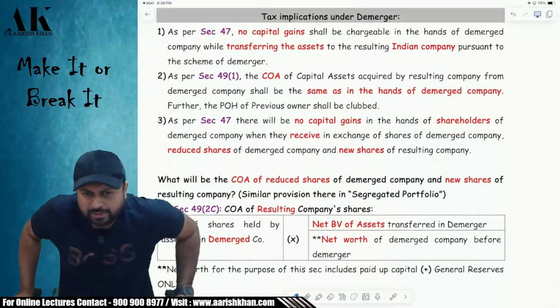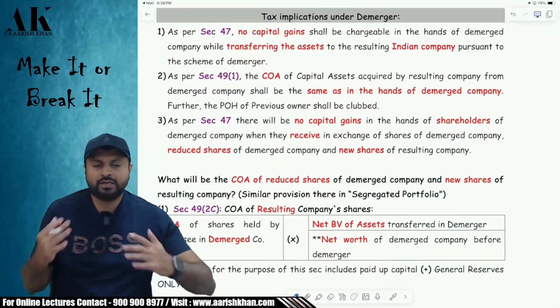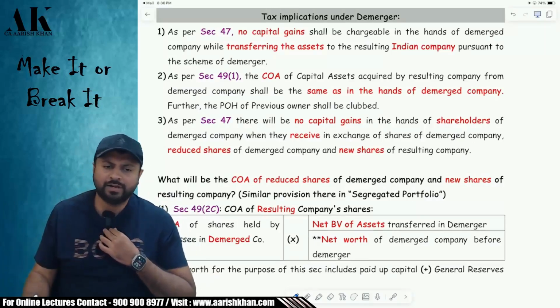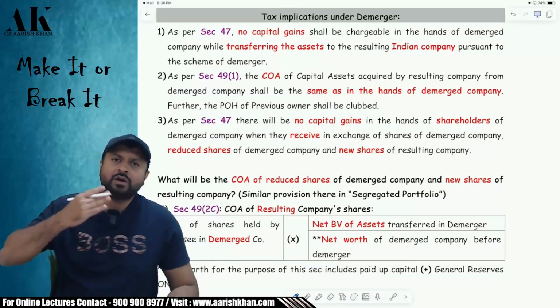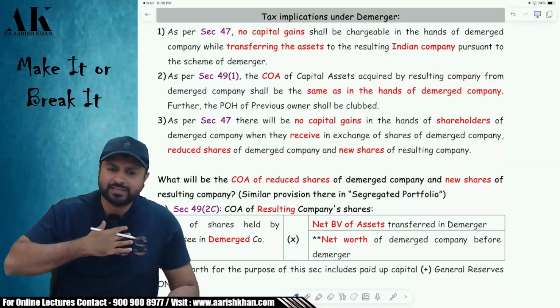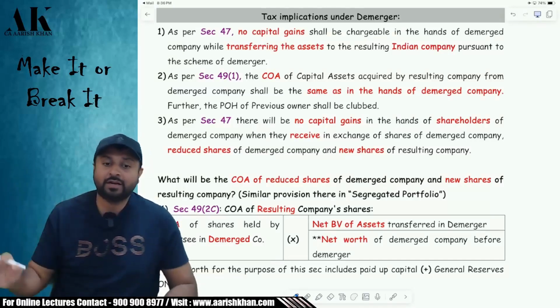Sir, what is the tax implication? What do you call the existing company? The existing company will be called the demerged company. What do we call the new company? The new company will be called the resulting company. Let me tell you tax implication number 1. All the capital assets which are transferred by the existing company to the new company, that is the resulting company, will be exempt under income tax law.